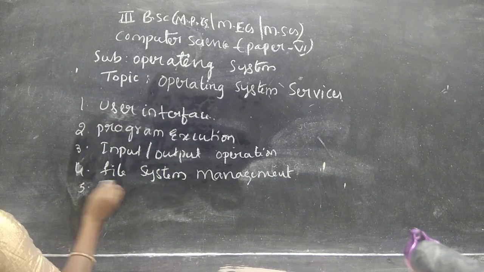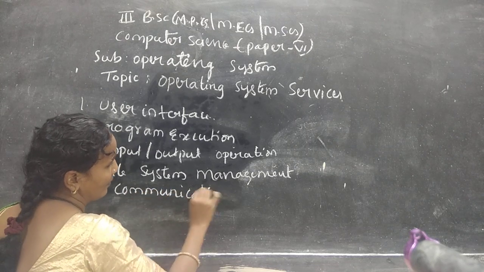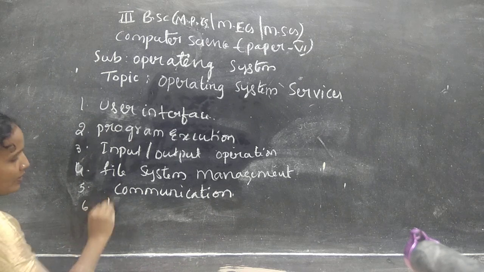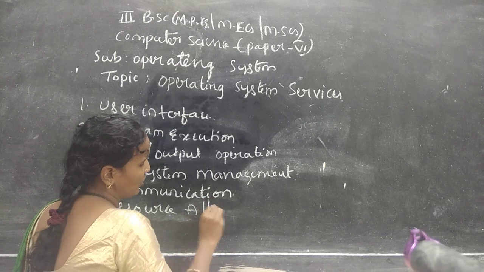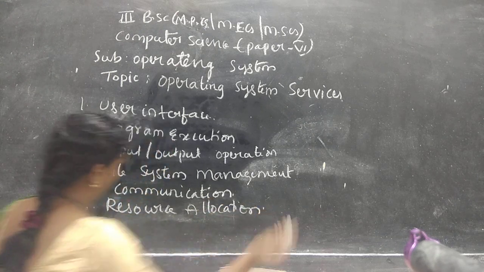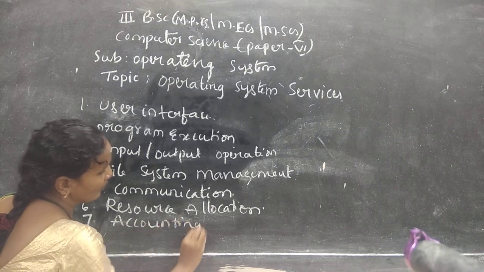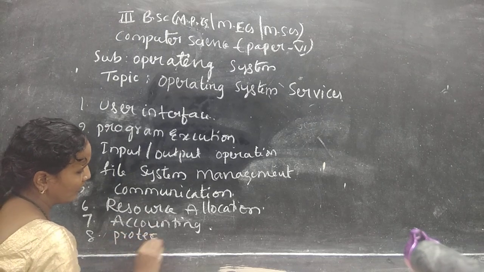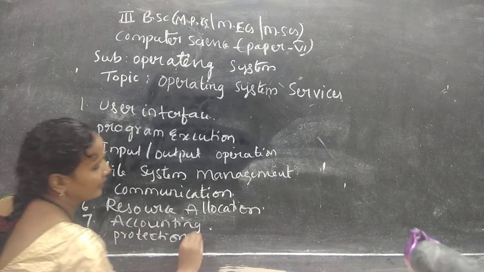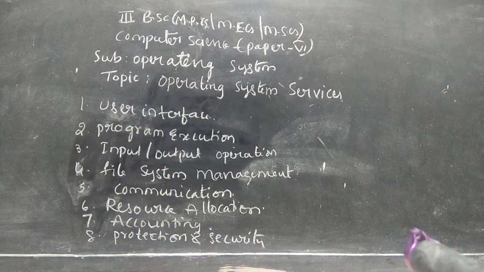Next, communication. Next, resource allocation. Seventh one is accounting. The last one is protection and security. Students, I'll read out the services provided by the operating system.